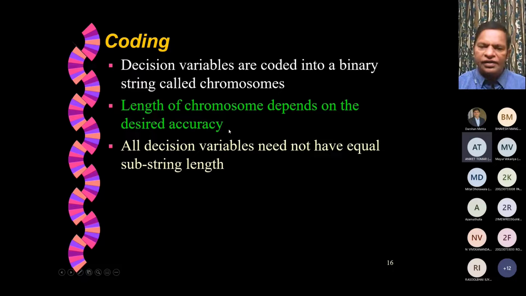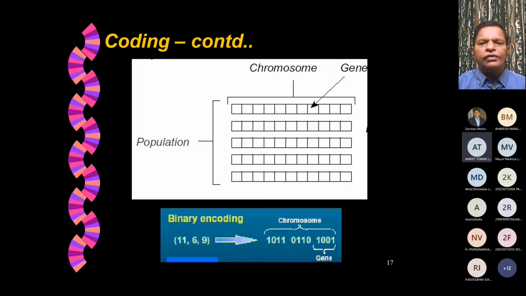I will again illustrate this with some simple examples. All decision variables need not have equal substring length. That's what I mentioned already. Now this is a population. You have some chromosomes, say we have 5 chromosomes here. Actually, all chromosomes should be of equal length. So one chromosome, if you can see, has about 3 plus 3, 6, 9, 12 bits or something like that.